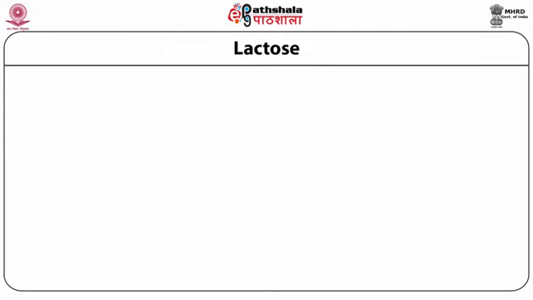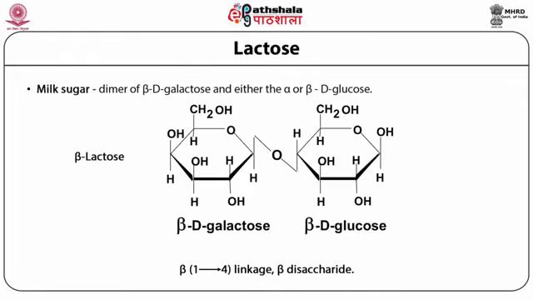Lactose, which is another class of disaccharide, also known as milk sugar. The dimer of beta-D-galactose and either alpha or beta-D-glucose. So beta-lactose has beta-D-galactose and beta-D-glucose.